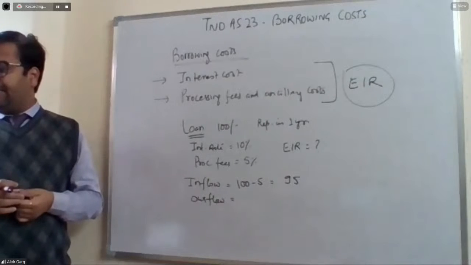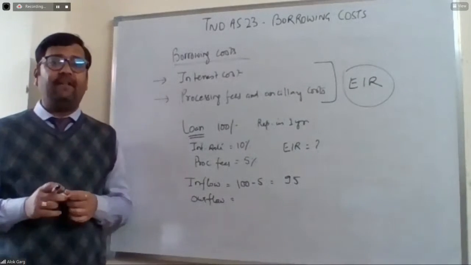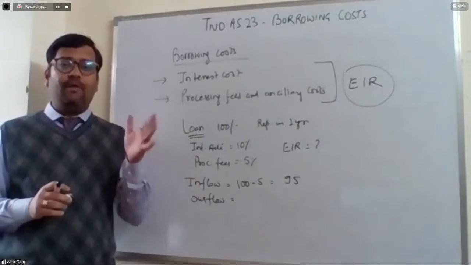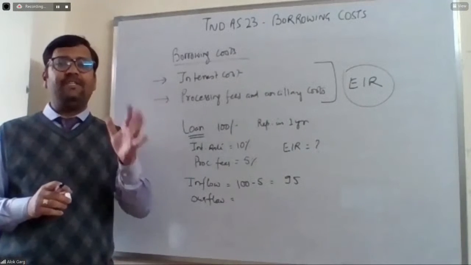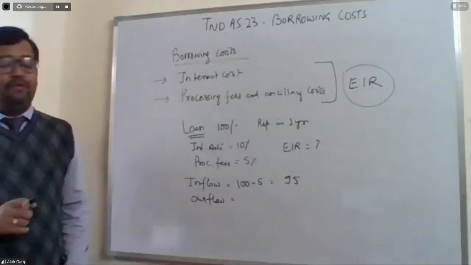Kaustav is saying inflow is 95. Ambika is saying inflow is not 100, inflow is 95. 100 is the loan amount. 5 rupee processing fee has been deducted at the time of granting of loan. Okay. So inflow is 95.